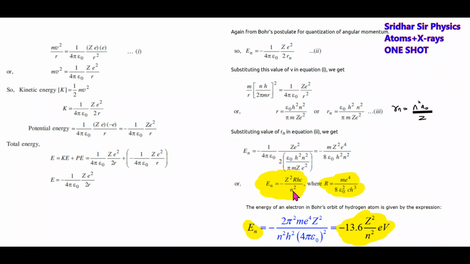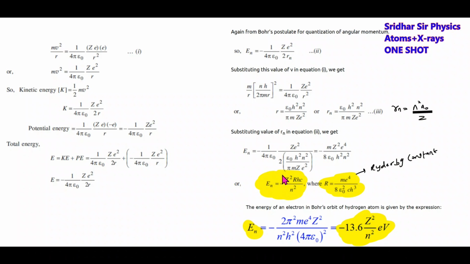Z square R times C by n square with a minus sign, where R is the radius of the nth Bohr orbit. Sorry, capital R is the Rydberg constant. The energy equation we can also write as minus 13.6 Z square by n square electron volts, or this particular formula.